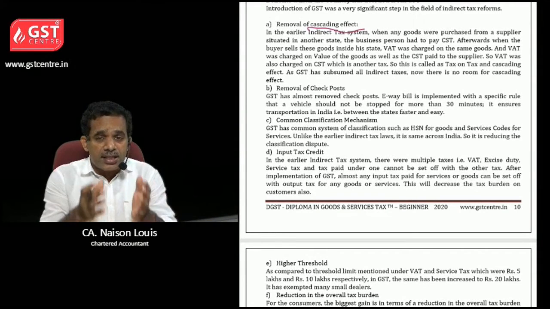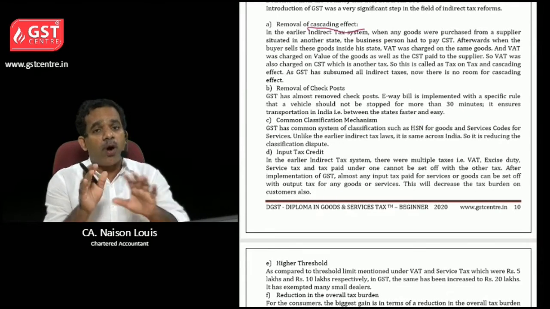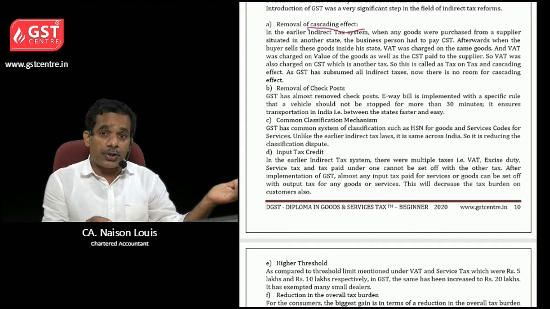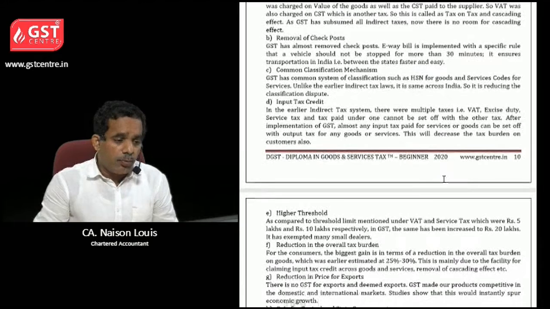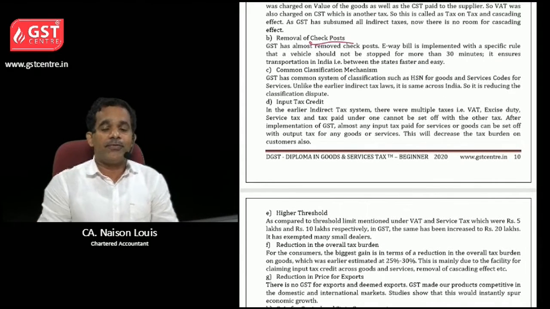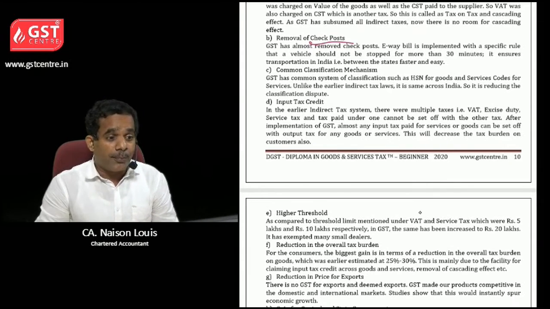And when we sell these goods inside the state, we had to pay VAT. So VAT was charged on the CST component also. That was called cascading effect. Now it is removed. Then removal of check posts. We cannot see check posts now, as you were seeing earlier before implementation of GST. We will explain it better in the e-way bill chapter.